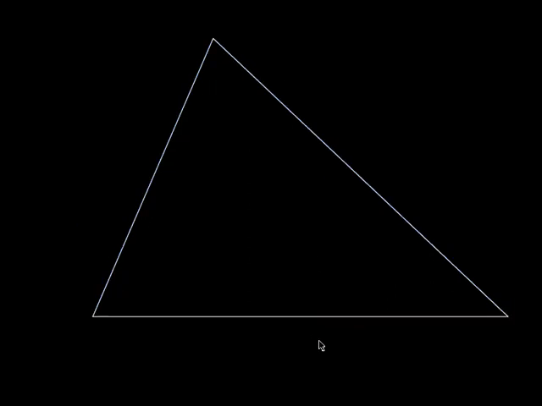Alright, let's do this one. We got another one. It's the same triangle, but here's another one. This is the fourth one we're going to do. And this one is called, I think I've used this word before, the altitude. Do you remember what the altitude is? Yeah, it's how high something is.